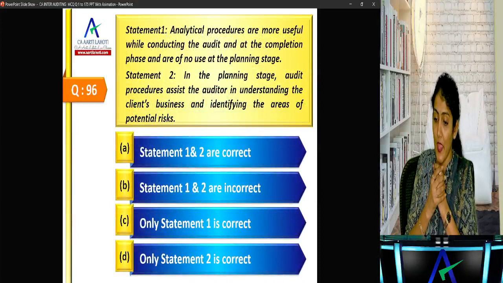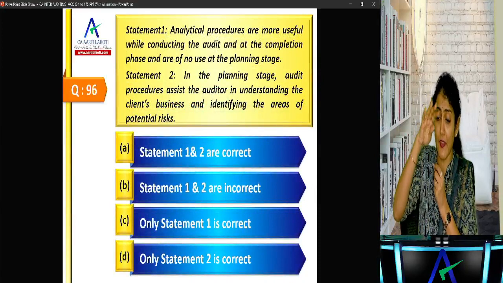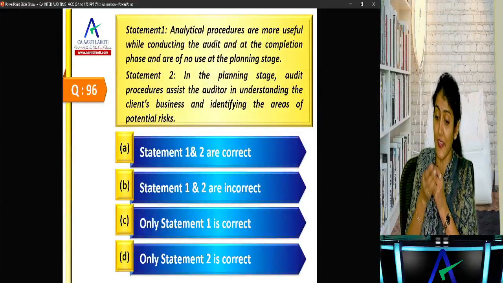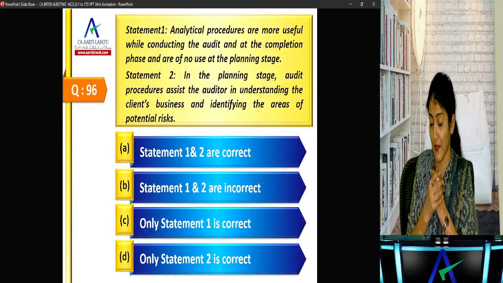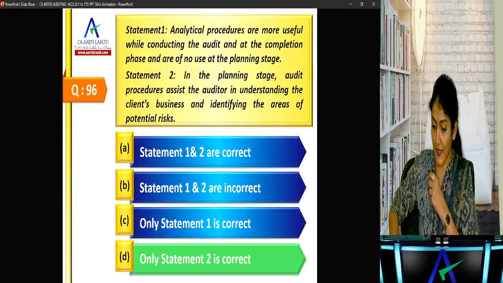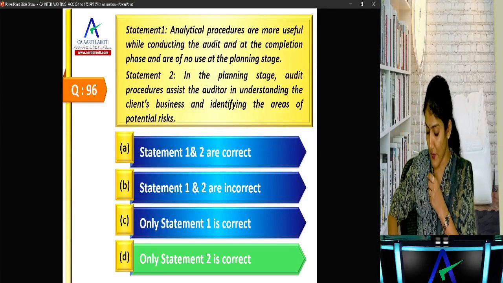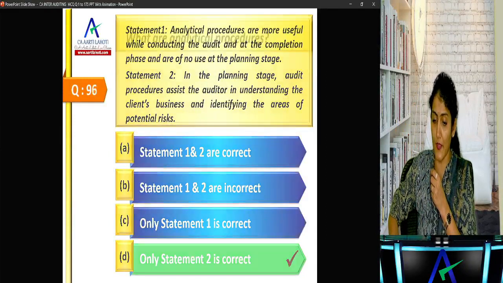Analytical procedures are more useful when conducting the audit and at the completion stage, but are of no use at the planning stage. Right. In the planning stage, analytical procedures assist the auditor in understanding the client business and identifying the areas of potential risk. Right? First one, is it correct? No, because no use at the planning stage, incorrect. We perform analytical procedures throughout the audit. And second statement, is it correct? Yes, so only statement 2 is correct.